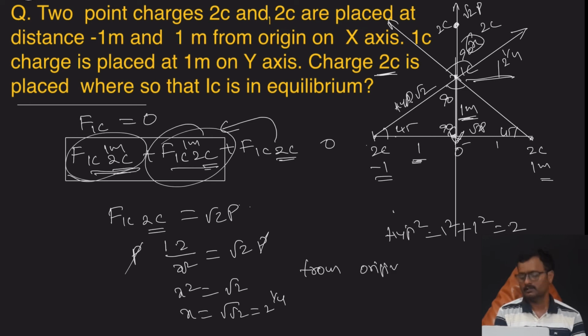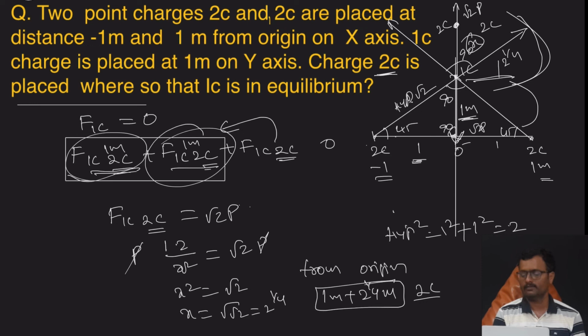From the origin, see here, the 1 coulomb is 1 meter away. Here this is 1 meter, and from there again 2 power 1 by 4 meter. If the 2 coulomb is placed at this distance, the force on 1 coulomb will be 0.